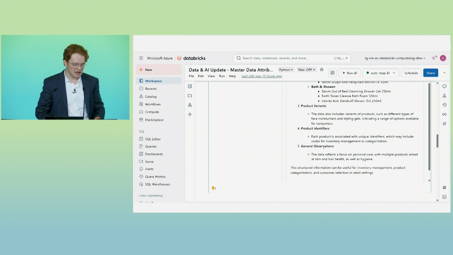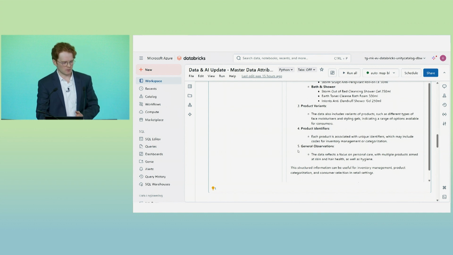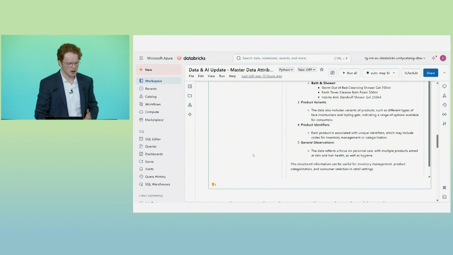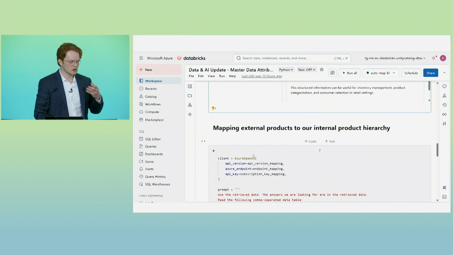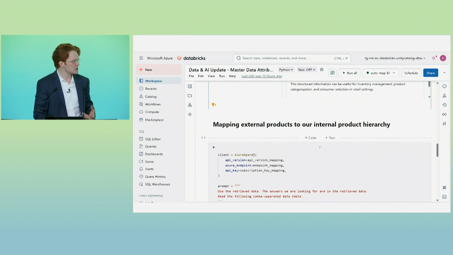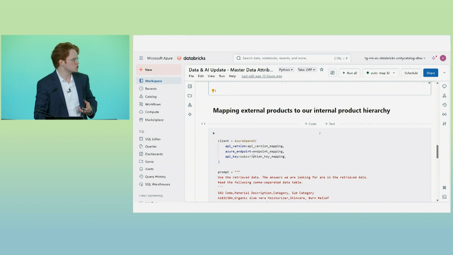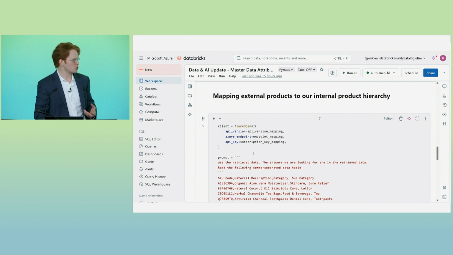observations, calling out that there is a unique identifier that we're eventually going to be mapping to, but ultimately something that we'll get to in a moment, right? So that's what our data is looking like. That's what we're looking to map to within our internal hierarchy. Now, again, the point of this, right, is we're about to be collecting a bunch of external information that we're looking to map to our internal dimensions here.